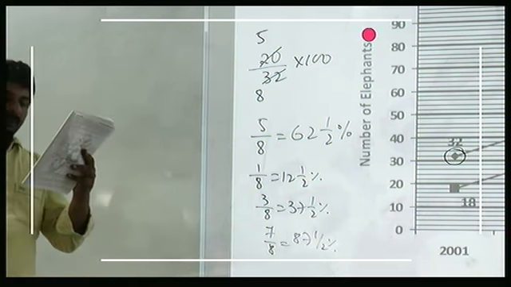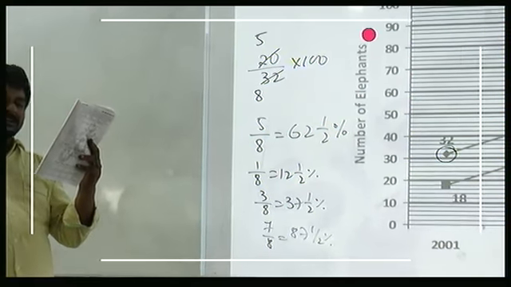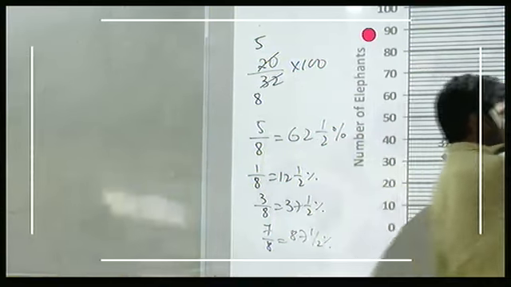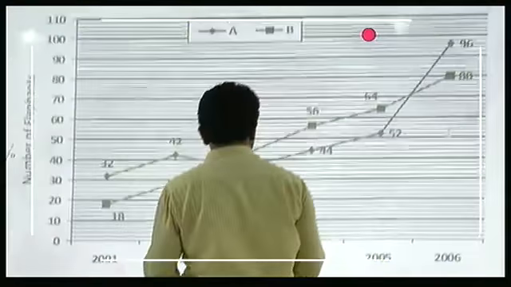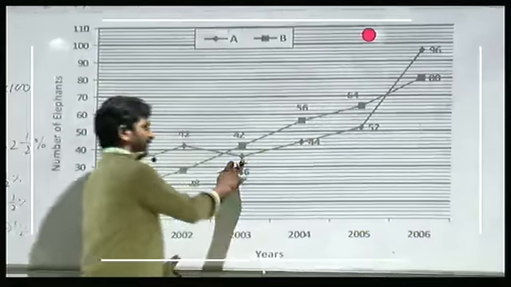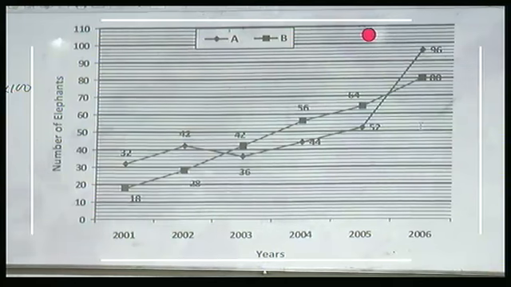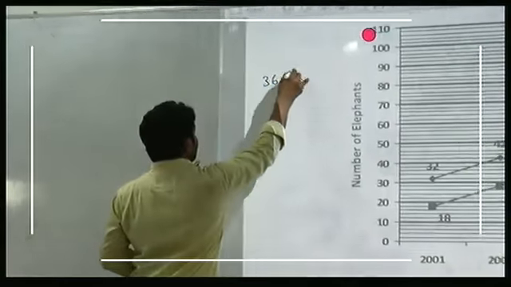Next. What is the respective ratio between total number of elephants in reserve A in 2003 and 6? In 2003 we have 36 and in 2006 96. Yes or no? 36 plus 96.